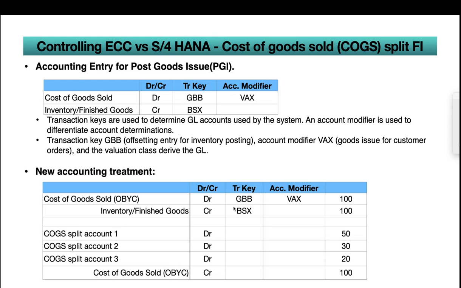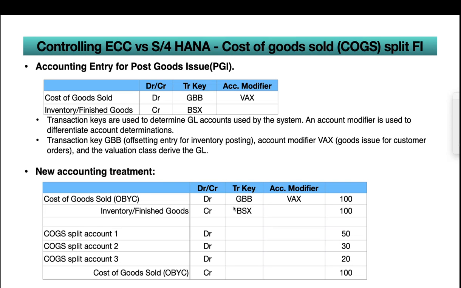So the new accounting treatment: in the first set, COGS, that is OBYC debit, is debited with $100 and inventory finished goods is credited with $100. So this is a normal accounting entry. There is nothing great in it. It is what you see when you do PGI. This is the entry you normally have. You can see how the system derives this COGS account: in OBYC, going into table T030 by giving the transaction key and account modifier, you can get the GL account. That is fairly straightforward.